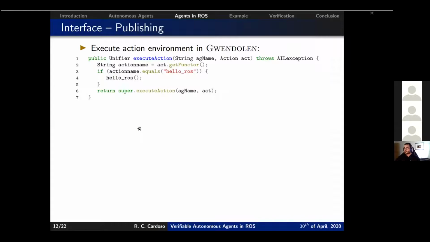Then we have the publisher. We use the publisher inside the execute action environment in Gwendolyn. So here we have an example of it. Inside this method, the only thing we do is match the names of actions to the actions that we want to describe. In this case, we have the hello ROS action, which is calling our hello ROS method.